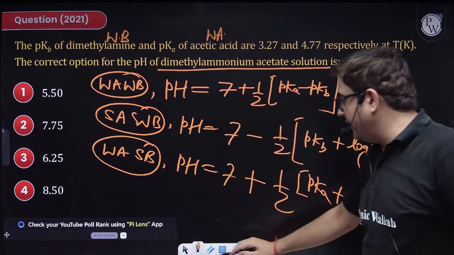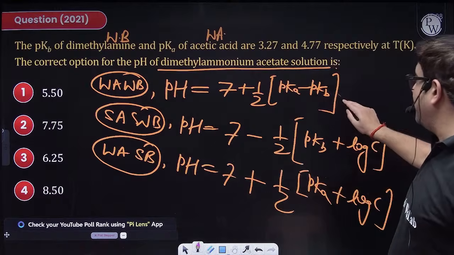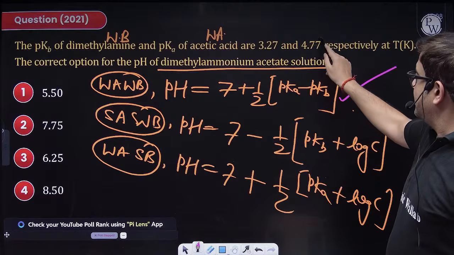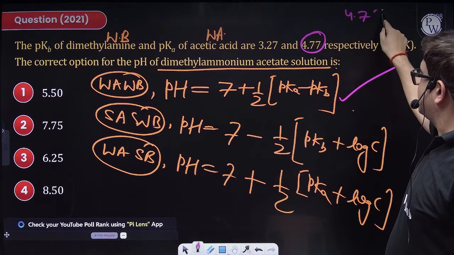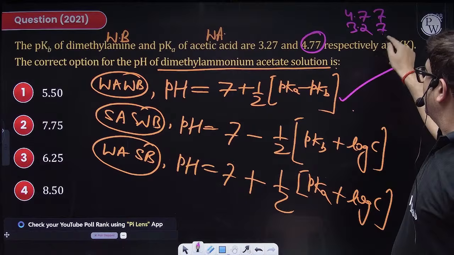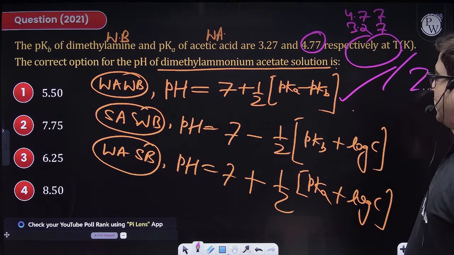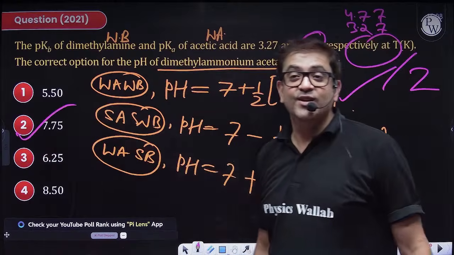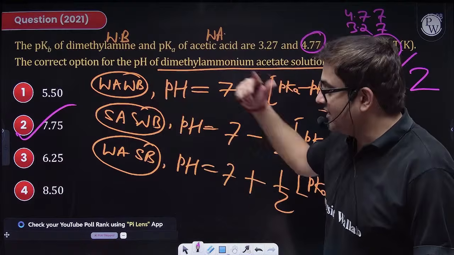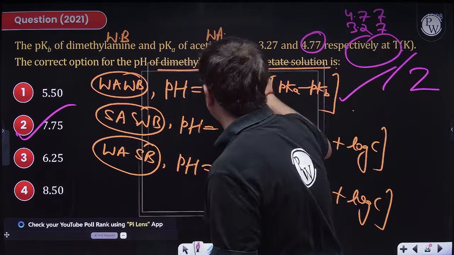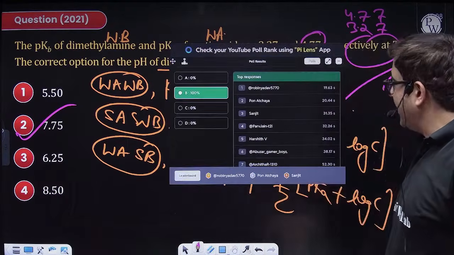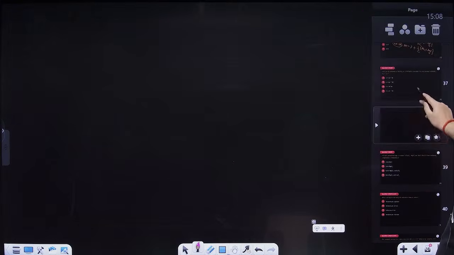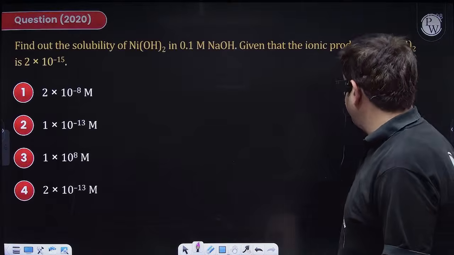Like for example, in this question, you just have to apply the first formula, because this is a salt of weak acid and weak base. So for the weak acid, it is 4.77. So 4.77 minus 3.27, whatever you get, divide by 2, add 7, and I guess something will be added to 7. So it will be 7 point something. Answer is option B. 100%. Perfect, beta. Perfect, everybody. Good. Moving to the next one.